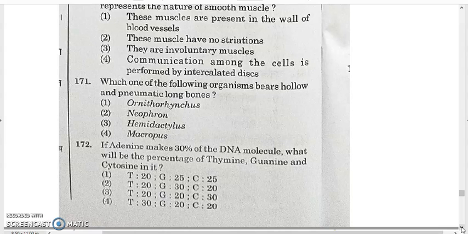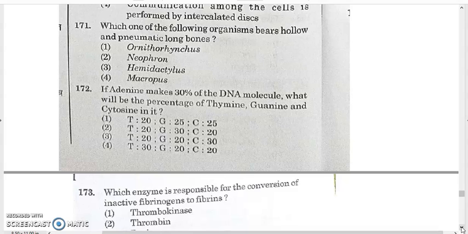172. If adenine makes 30% of the DNA molecule, what will be the percentage of thymine, guanine and cytosine in it? According to Chargaff's rules, A plus G by C plus T equals 1.